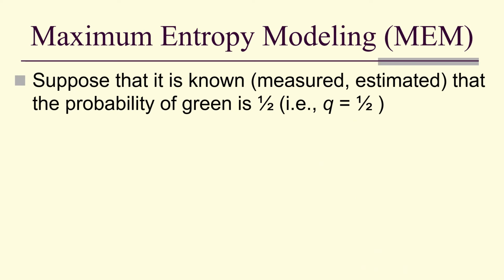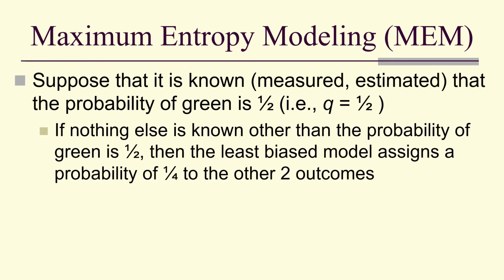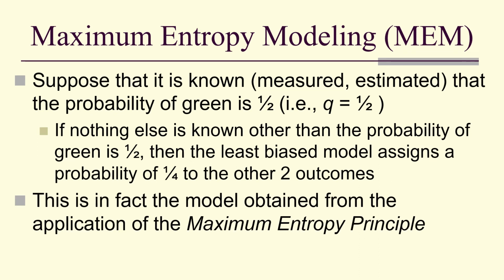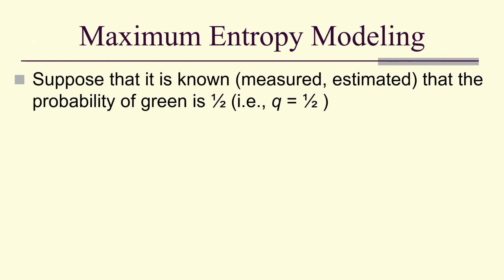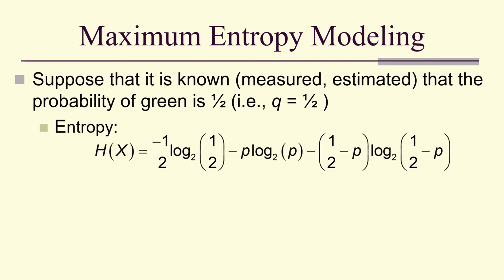But suppose we know that the probability of green is 1/2. In other words, q is equal to 1/2. If nothing else is known, then we would assume that the least biased, the maximum entropy model, assigns probability of 1/4 to the other two outcomes. And this is in fact the model we get from the maximum entropy principle, as we'll now see. So suppose it is known that the probability of green is 1/2. In other words, q is equal to 1/2. Our entropy, with q equals 1/2 substituted, is given by this, where instead of 1 minus q minus p, we now have 1/2 minus p.